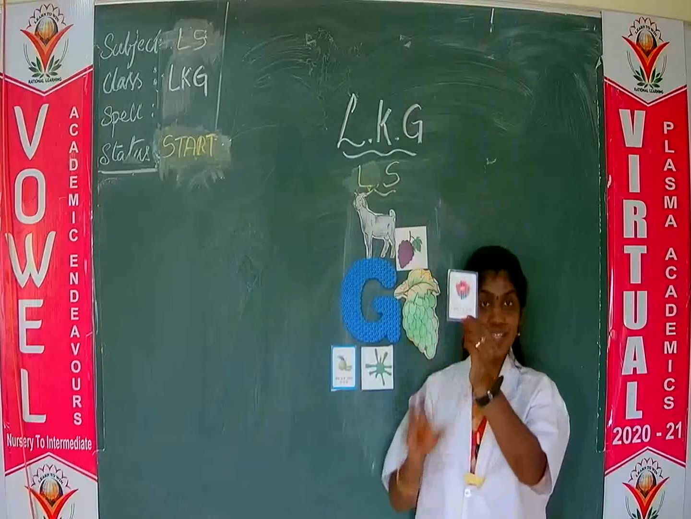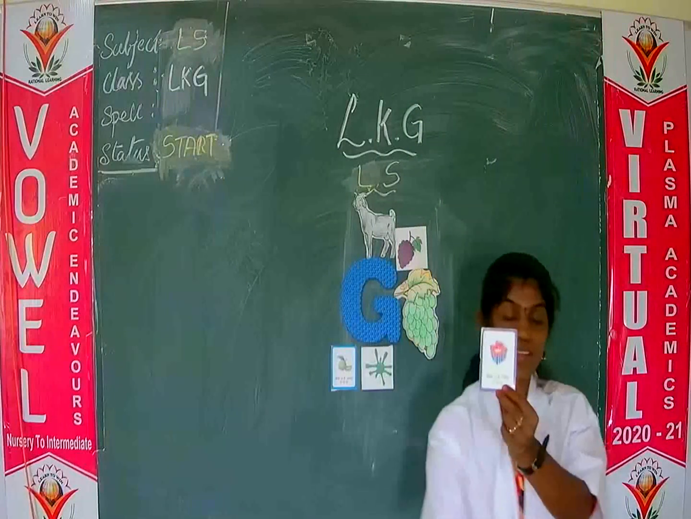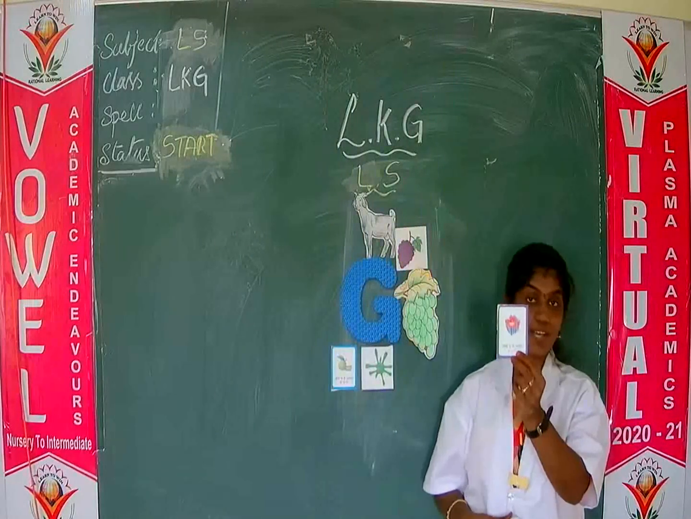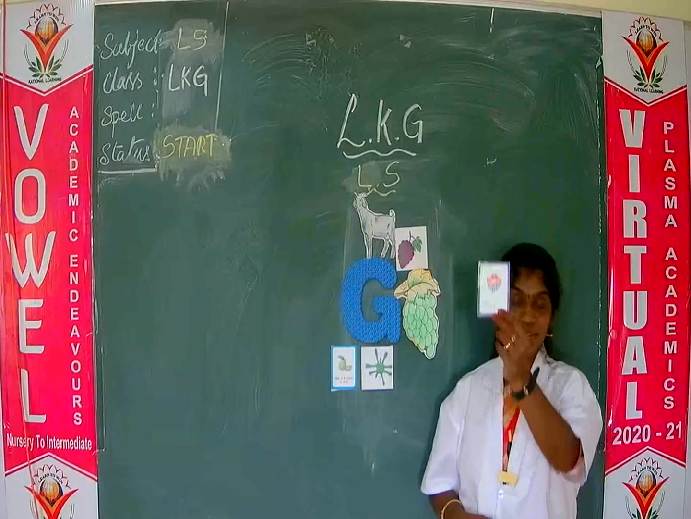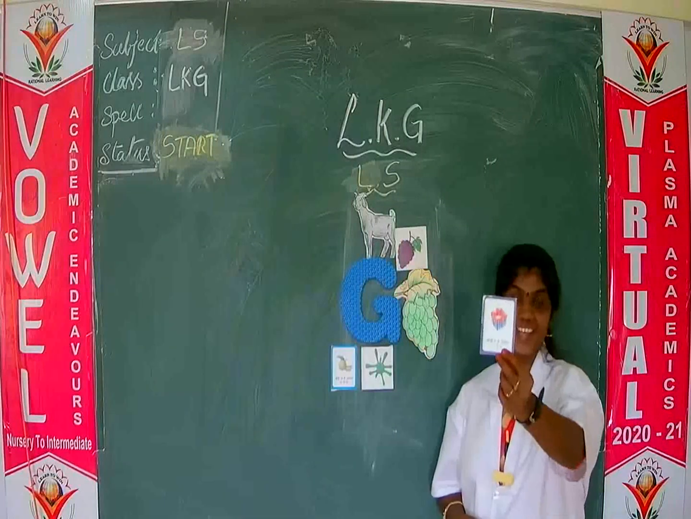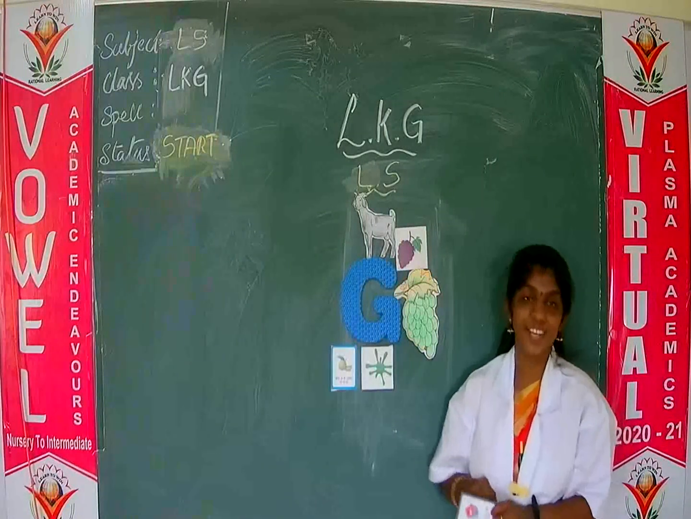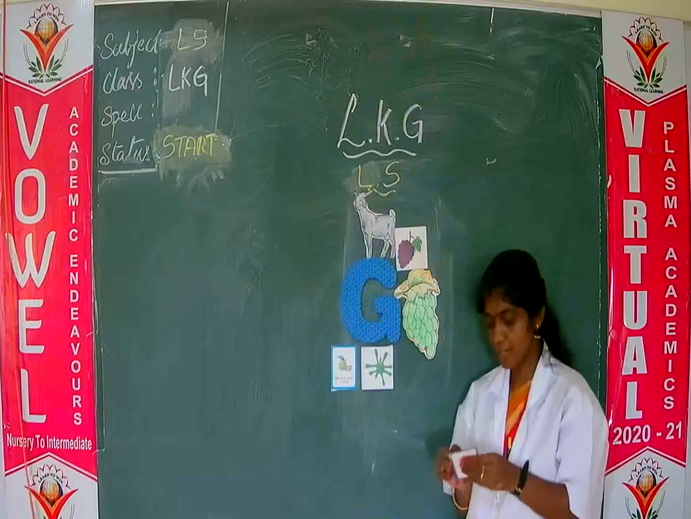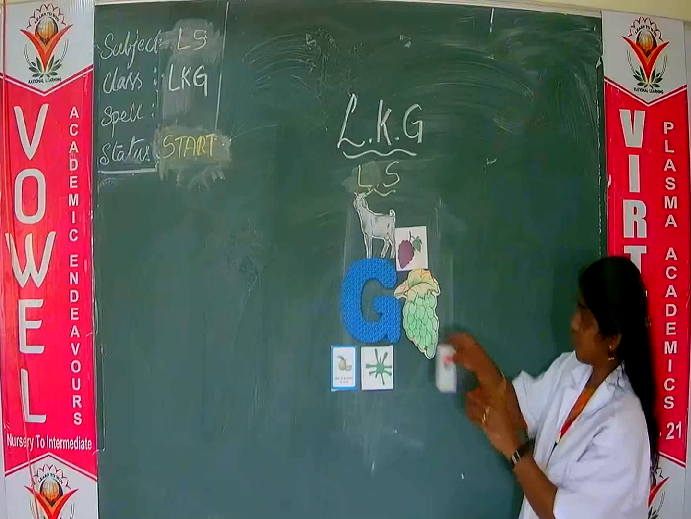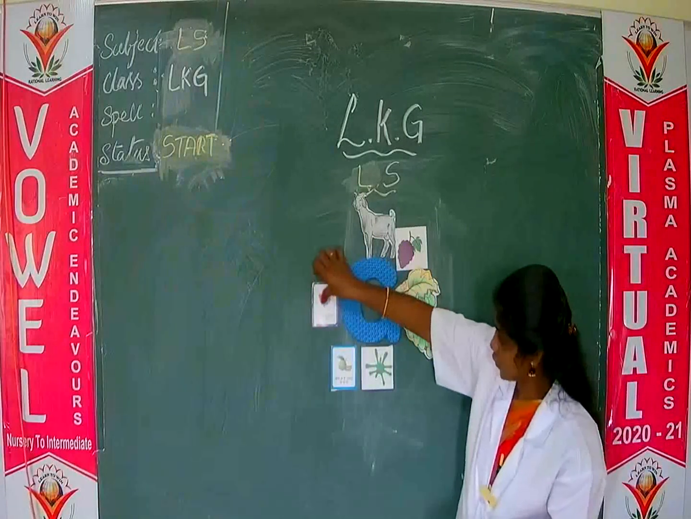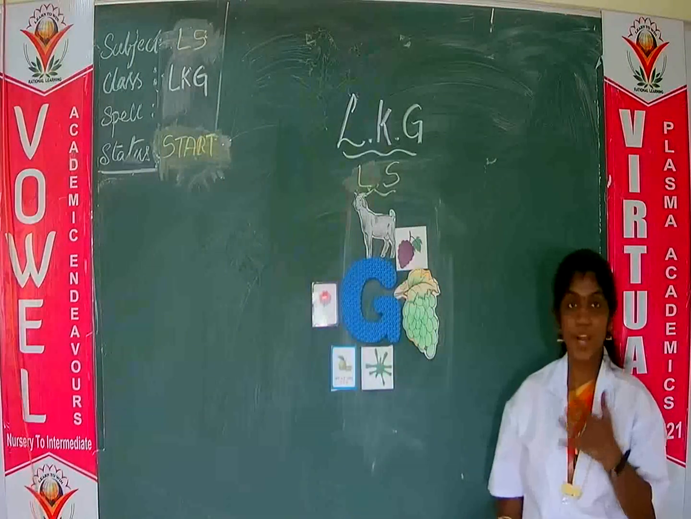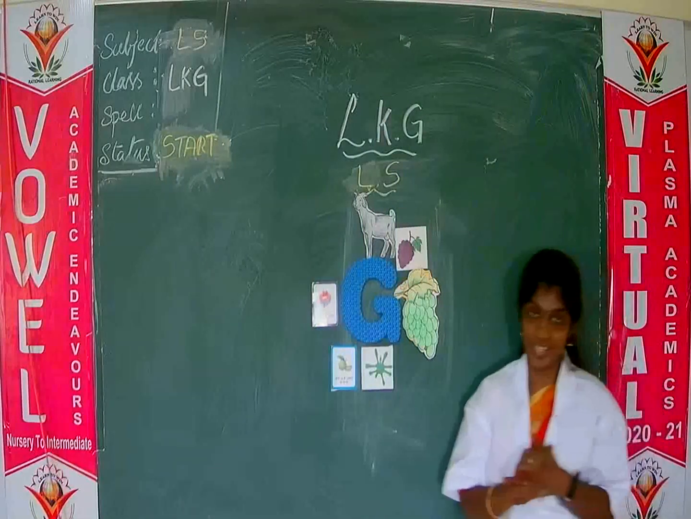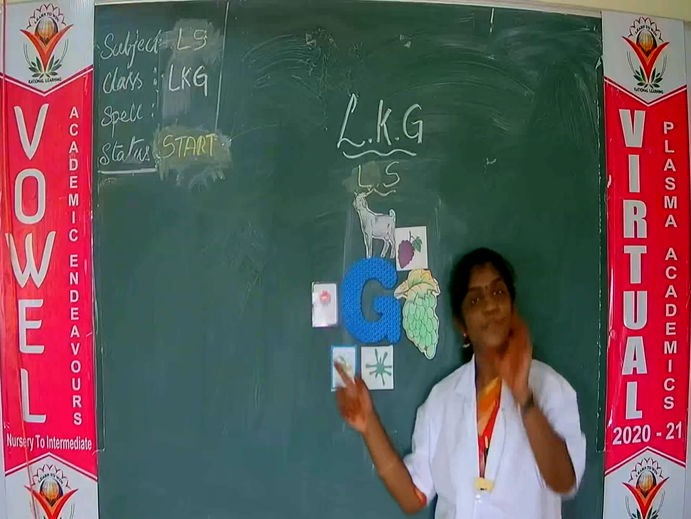And do you know what this is? You will get it at the time of birthday parties, marriages. What is this? Yes, it's a gift. G, g, gift. At your birthday parties, your parents, your friends, your relatives will give you this gift, right? And on Christmas, Santa Claus also will come and give you so many gifts.